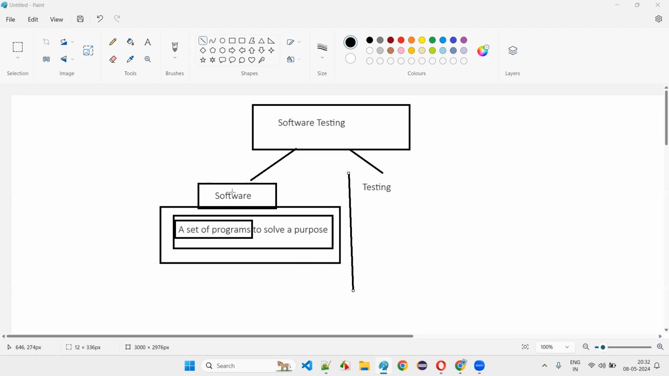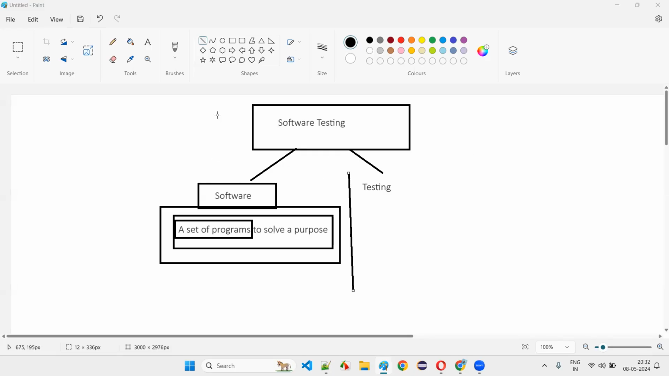If you dismantle the software, it contains code. Here the code is hidden. Microsoft developers will not show us the code. I cannot open this Paint software and show you what code the developers have written, because the Microsoft company doesn't reveal that.